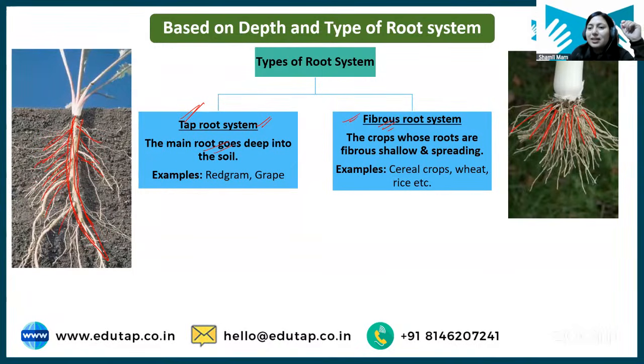And in fibrous, what happens? There is no main root. From a point, root-like structures will arise, and a fibrous-like structure is formed. So this is fibrous root system. Clear? I hope these two are clear. Now tap root system is seen in red gram and grapes, while fibrous roots are seen in cereal crops, wheat and rice. See Mohit, in banyan tree that is prop root. That is something different.